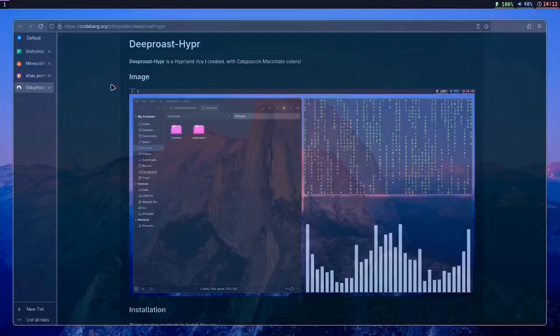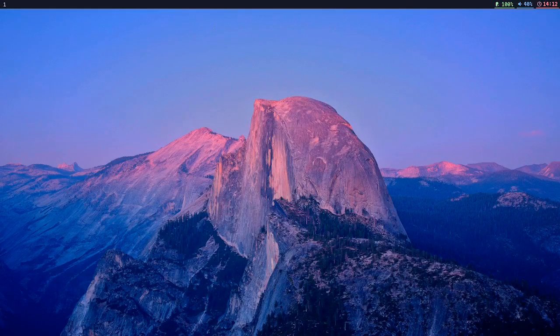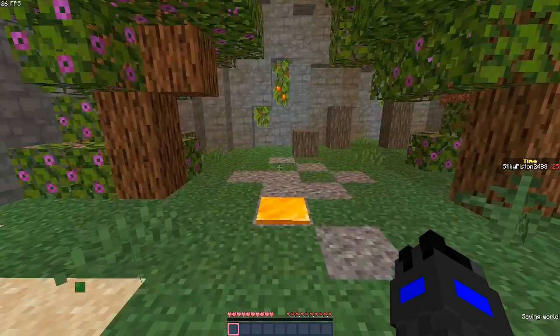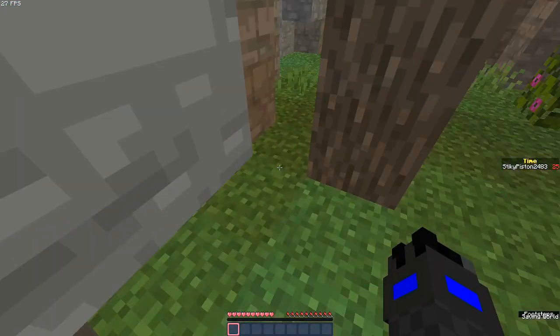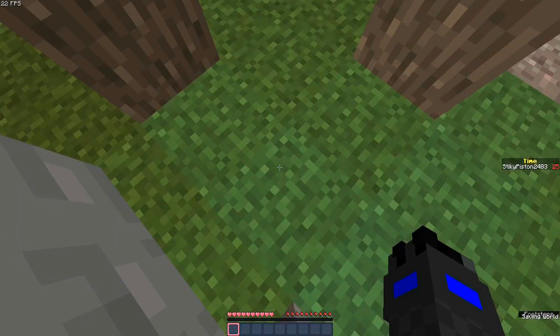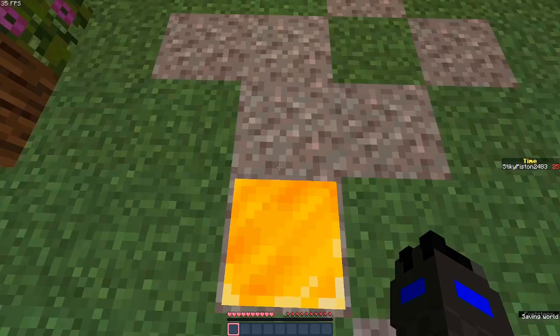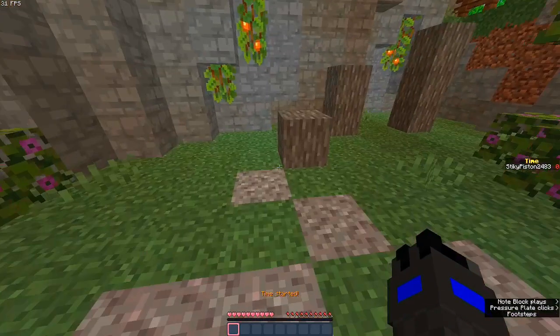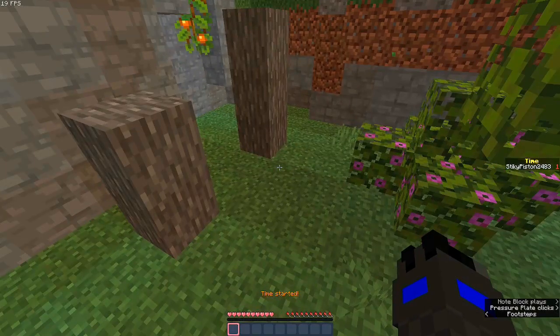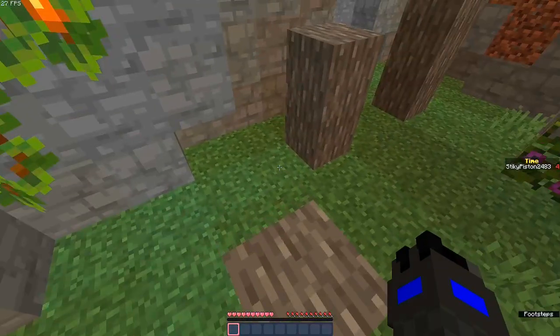Anyways, let's close the tabs, and I am now actually going to launch up Minecraft. We are going to do Minecraft again as our game of choice. Okay, it finally finished loading here. I'm just in a parkour map. This is Parkour Spiral 3. Did the timer start? Okay, there we go. It is quite laggy, so this is not gonna be fun.